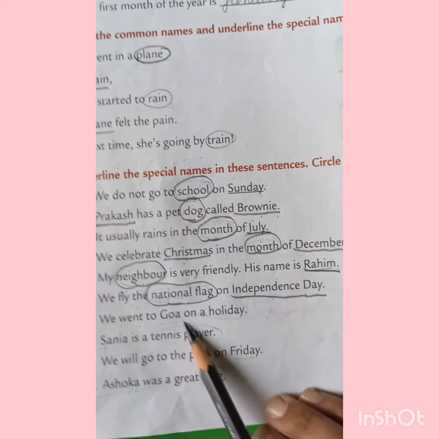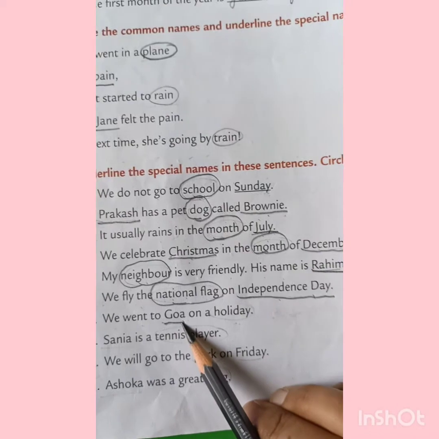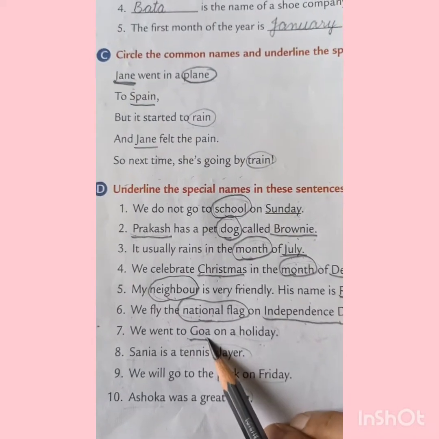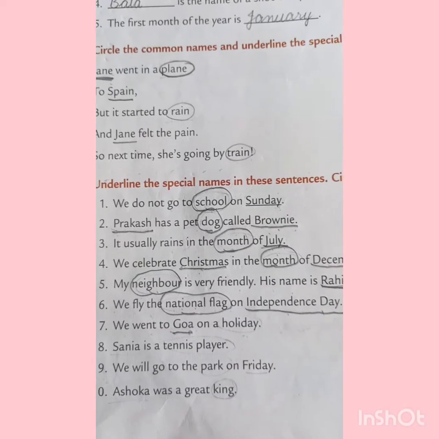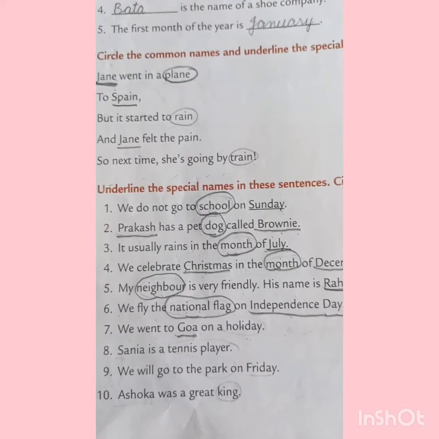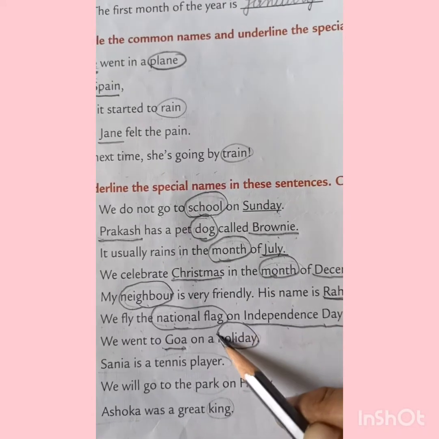We went to Goa on a holiday. In this sentence, Goa is a name of a particular place, so we have to underline Goa because it's a special name. And holiday, holiday may be any. Sunday is a holiday, some festival days are also holidays, so we have to circle this word.